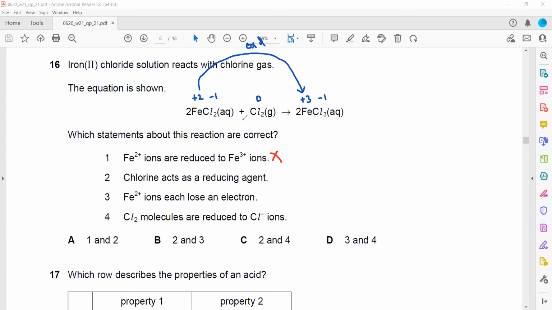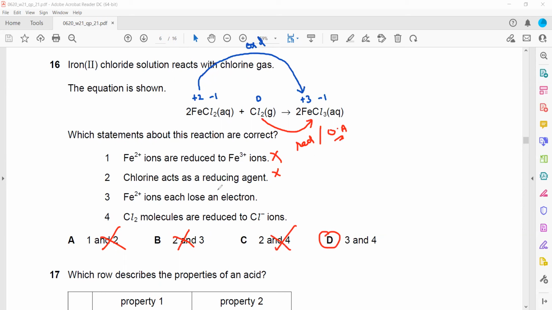Chlorine acts as a reducing agent. Chlorine 0 becomes -1, so for chlorine reduction happens, and a substance which is reduced is an oxidizing agent. So any statement which includes 1 and 2 is wrong. So this is wrong, this is wrong, this is also wrong. So D will be the right answer.